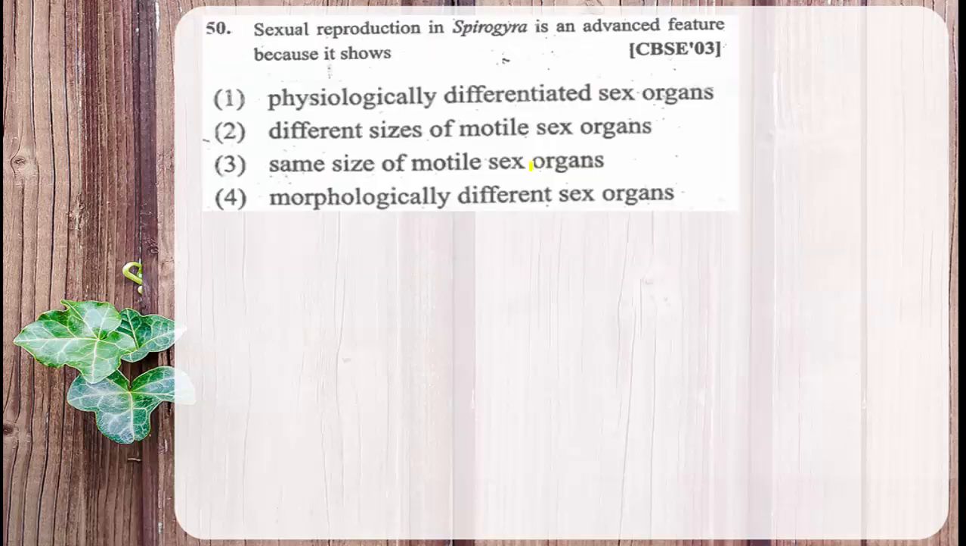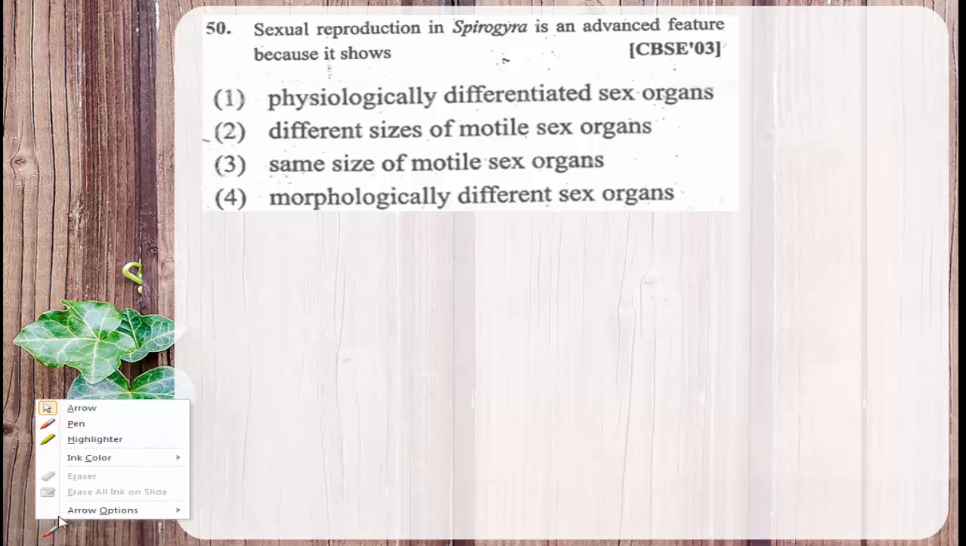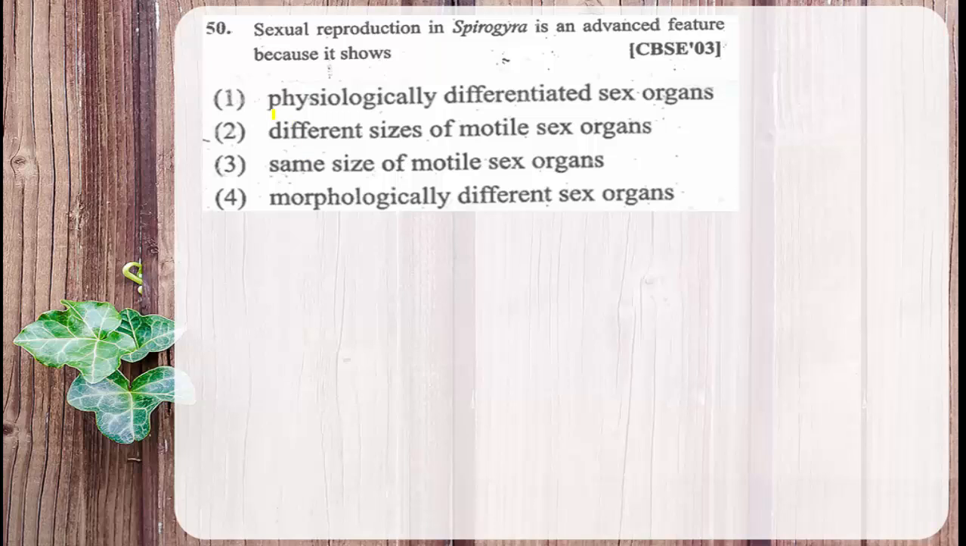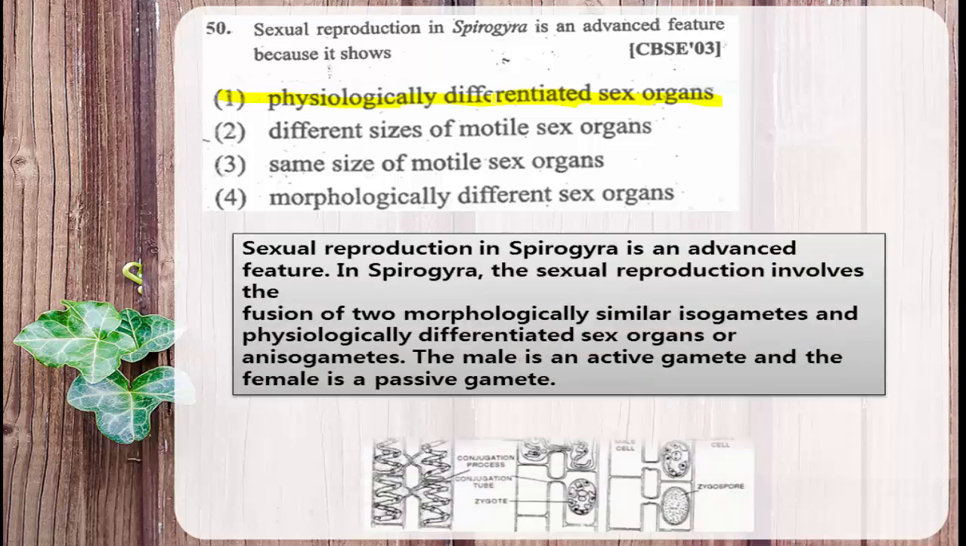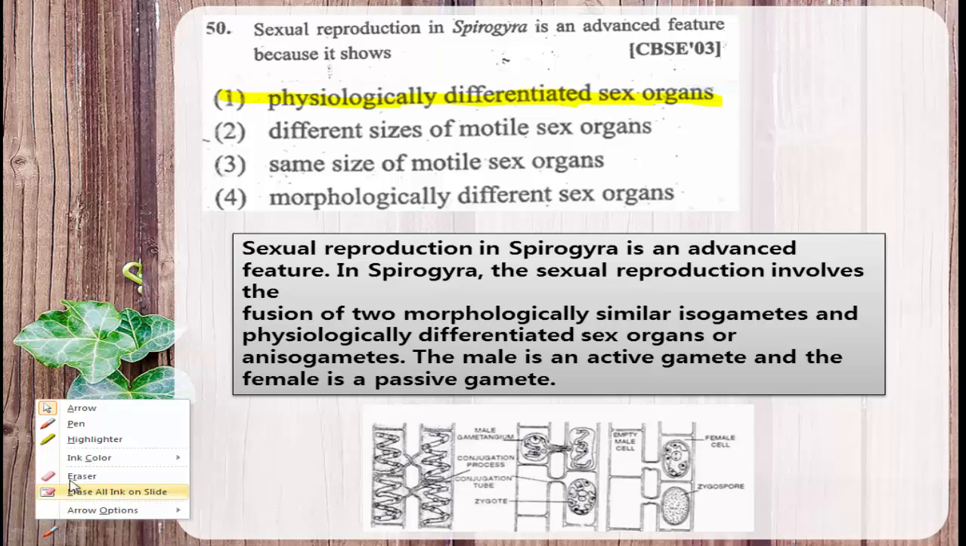Then next question. Sexual reproduction in Spirogyra is an advanced feature because. So here I would like to go for the answer directly so that I can explain why this is the answer for the question. Physiologically different sex organs. In Spirogyra, sexual reproduction is considered an advanced feature. Then why is it called advanced? Just look at the image. Through the image, the answer is very clear for this question.